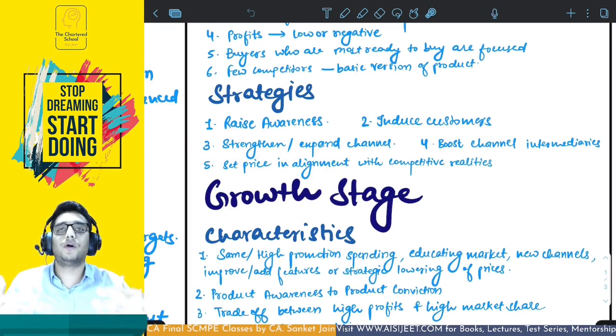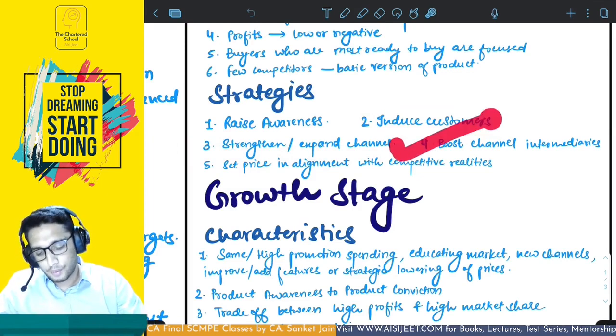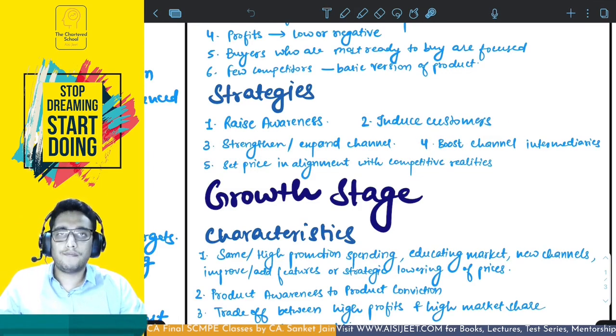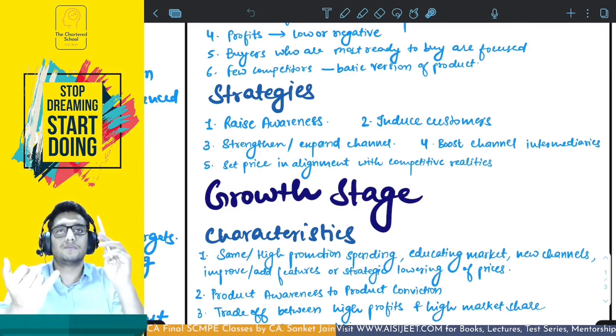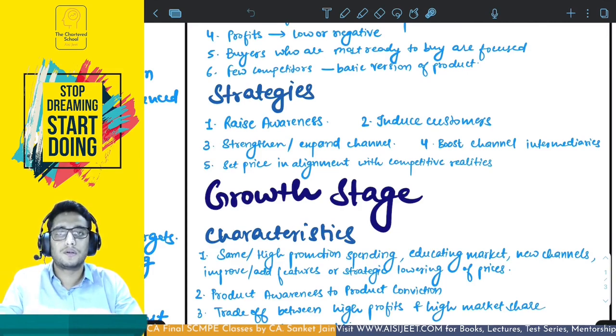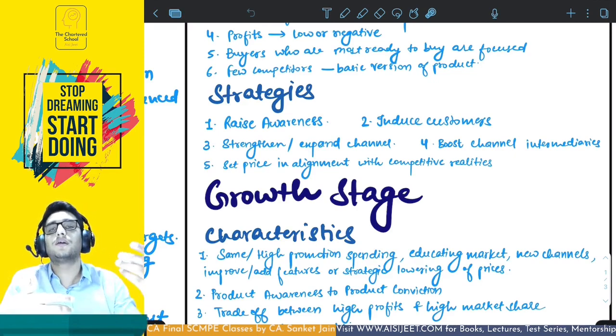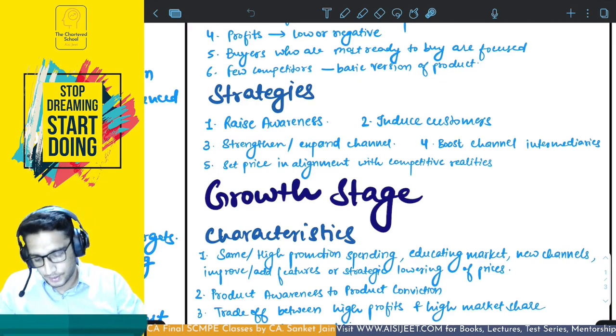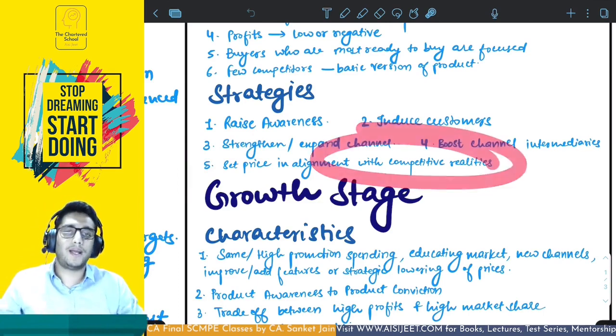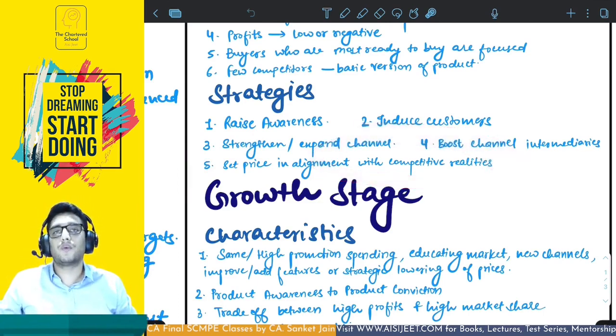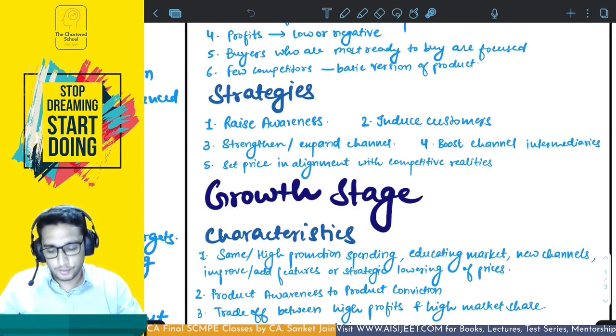Third is strengthen or expand the channel. You have to expand your marketing channel, distribution channel, so that you can reach out to more and more people. Boost channel intermediaries. What is this? You have to provide incentive to the brokers, agents, wholesalers, retailers. Okay, everyone who is an intermediary, you have to incentivize them so that they are ready to market your product the most compared to any other product. Okay, last one. Set price in alignment with the competitive realities. It depends on what kind of product there is, what kind of customers are there, and accordingly, if they will be price inelastic, accordingly you have to set the price.